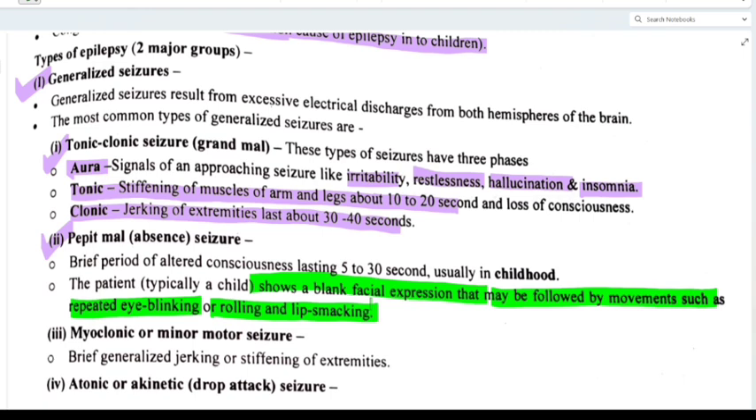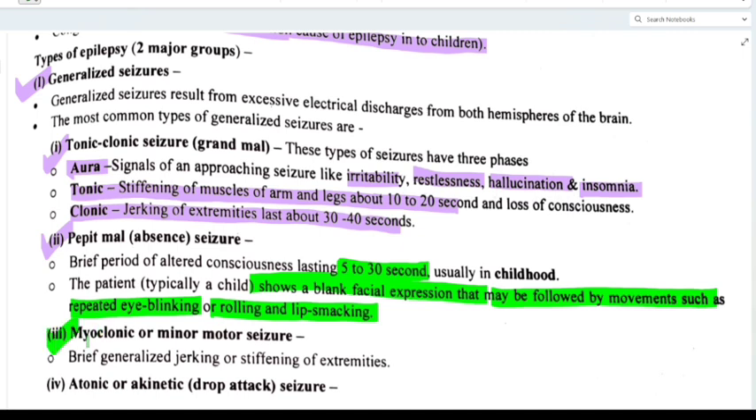If the baby is doing repeated eye blinking and rolling of eyes, then lip smacking, okay? All these are the symptoms of absence seizure. There will not be any jerking movement, no rigidity will be present, just blinking of eyes, and that is also only for 5 to 30 seconds, okay? Hope it is clear.